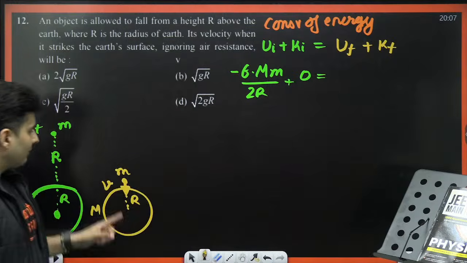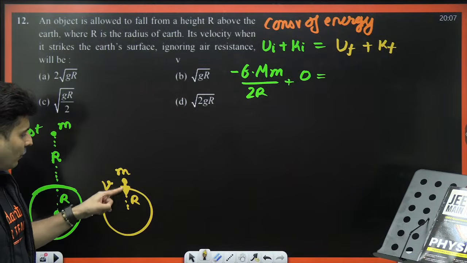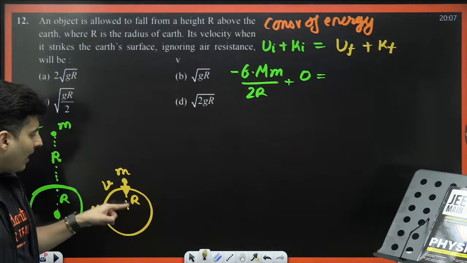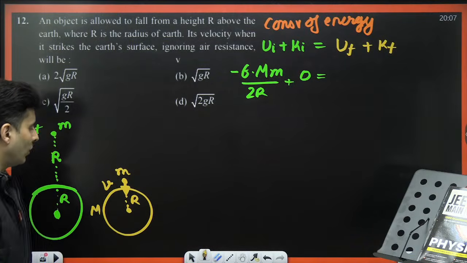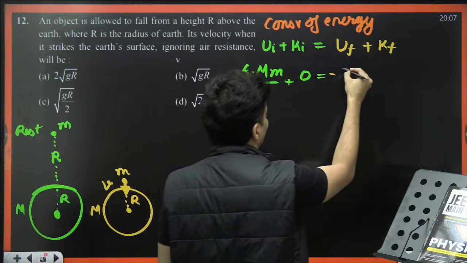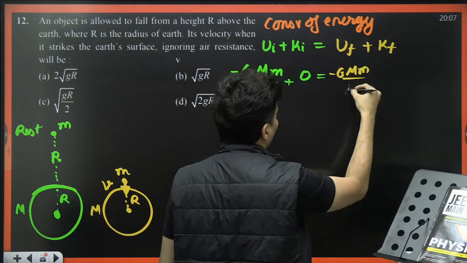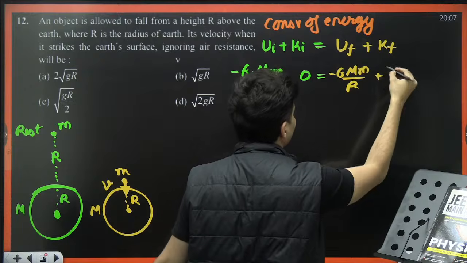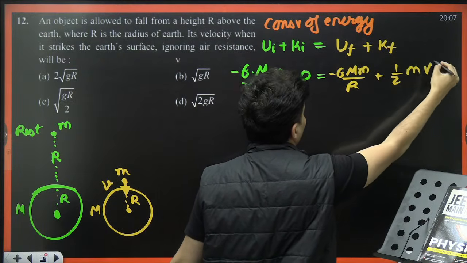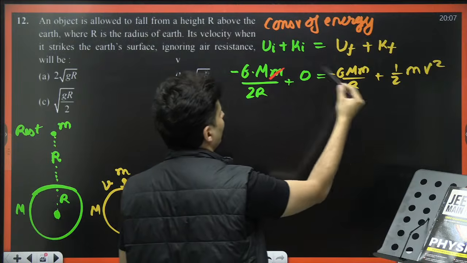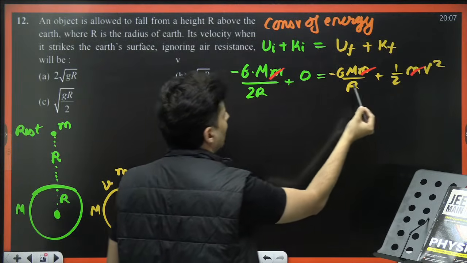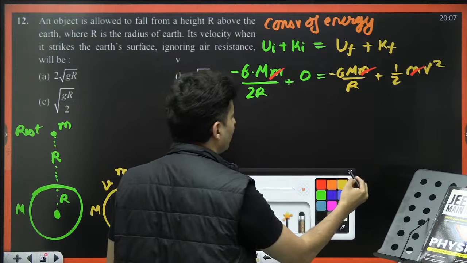Finally, when it reaches here, it's like a point mass separated by a distance of r from this point, because the whole sphere can be assumed like a point. So, won't it be minus GMm by r, and final kinetic energy will be half mv square. You can see many terms might get cancelled, like m and m. I think I can shift this over here.